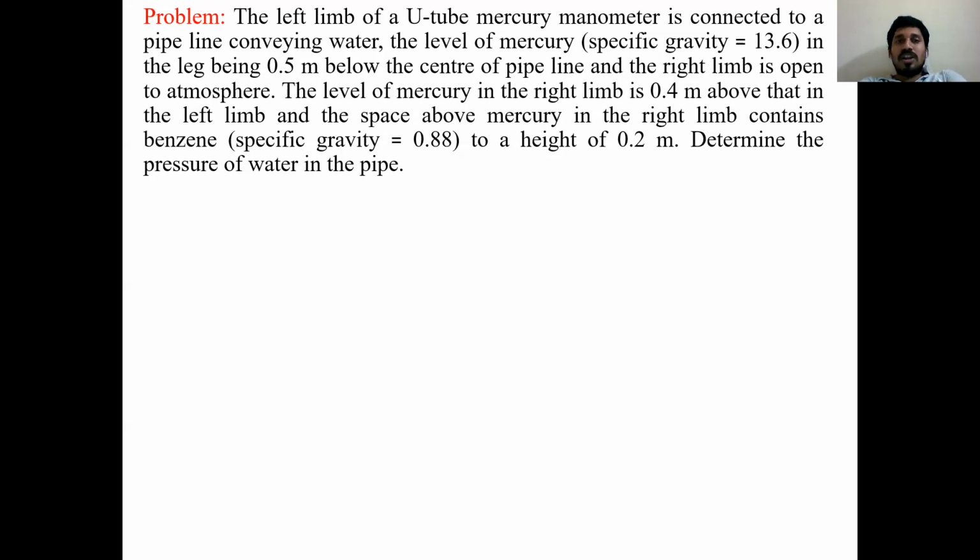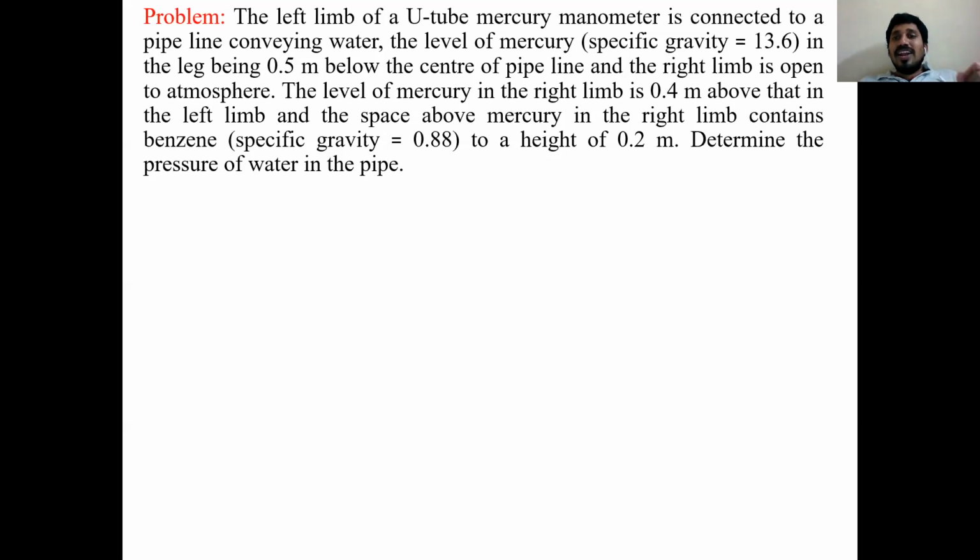The specific gravity of mercury is 13.6. The mercury level in the left limb is 0.5 meters below the center of the pipeline. Clearly told you, 0.5 meters below the center of the pipeline; from the pipeline center, you have to go downward 0.5 meters.